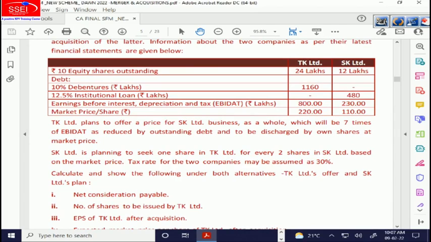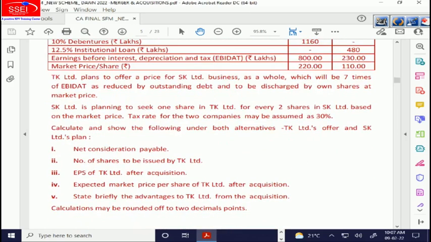SK Limited, the target firm, is planning to seek 1 share for every 2 shares based on the market price. See, the market price of SK is 110 while the market price of the acquirer is 220. So 110 by 220, half, is the exchange ratio. They want 1 share for every 2 shares held. Tax rate is 30%. Calculate and show the following under both the alternatives. There are 2 alternatives now, TK Limited's offer and SK Limited's offer. We have to calculate all this.